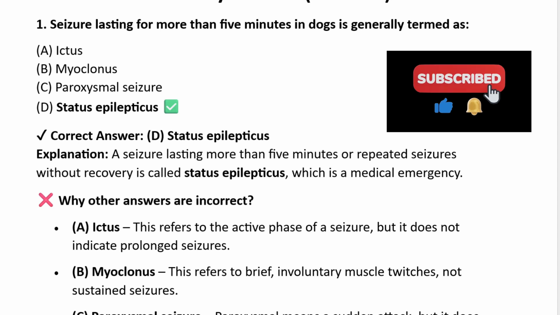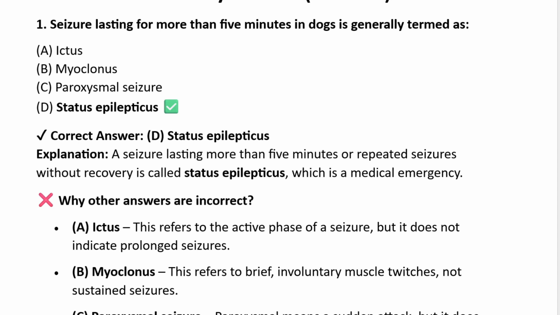The correct answer is status epilepticus. A seizure lasting more than 5 minutes or a repeated seizure without recovery is called status epilepticus, which is a medical emergency. While other answers are not correct.